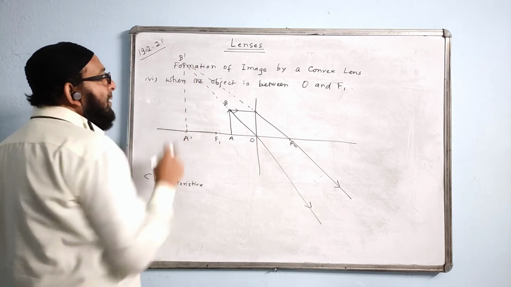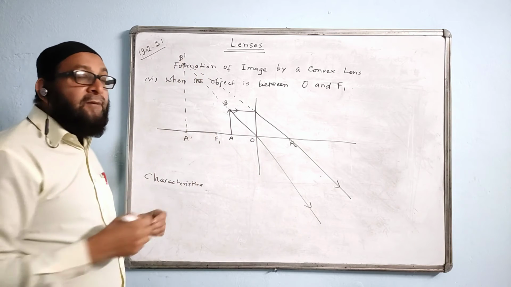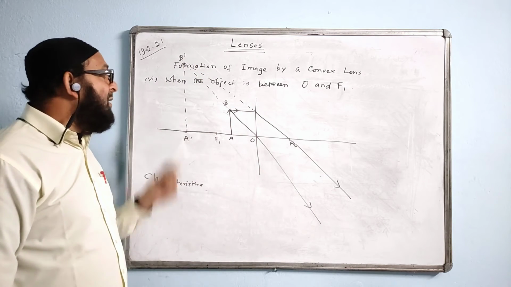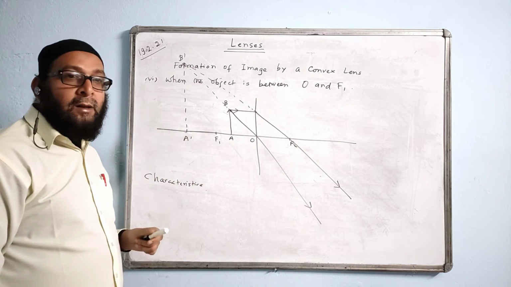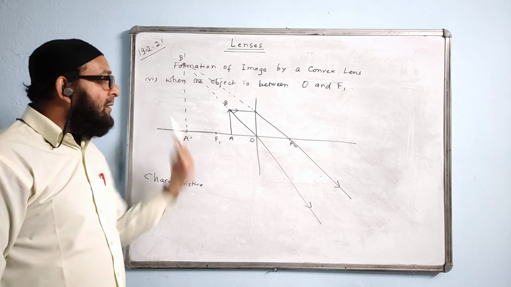This is a special case, an unusual case. Every other time, we were having the image inverted on the other side and it was real. But now in this case the image is virtual. Rays are not meeting on this side but appearing to meet on the same side, this side.